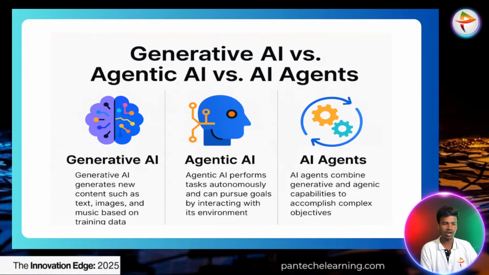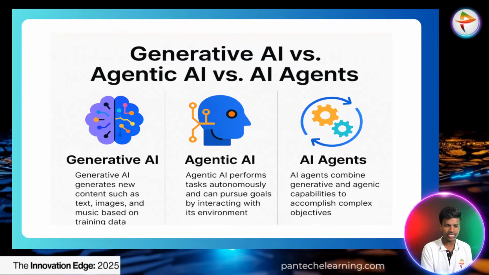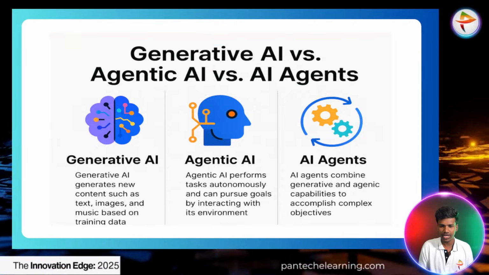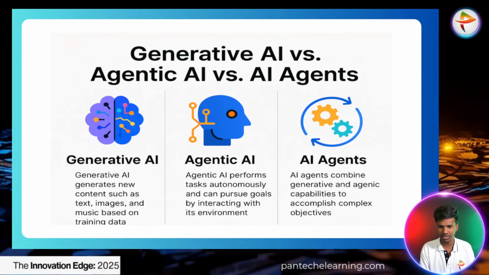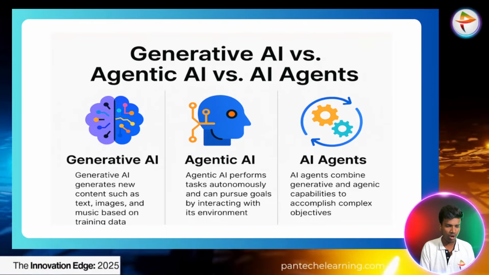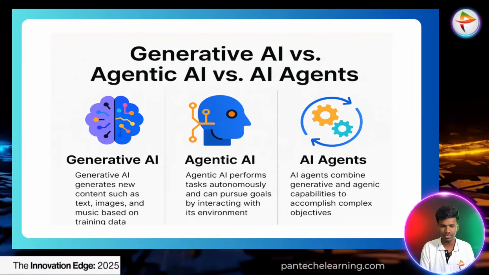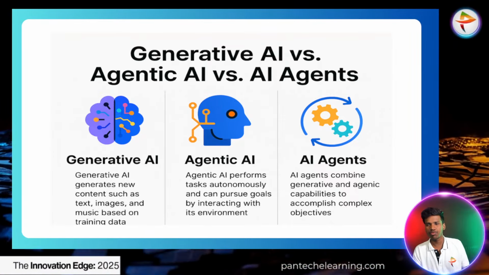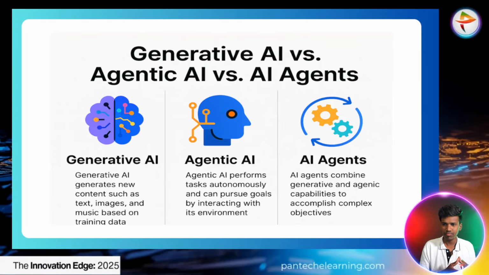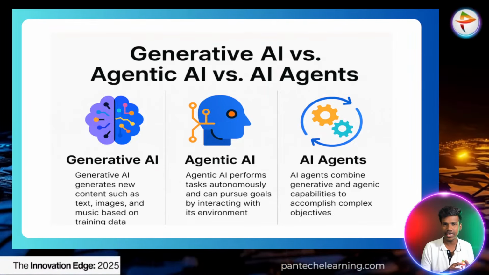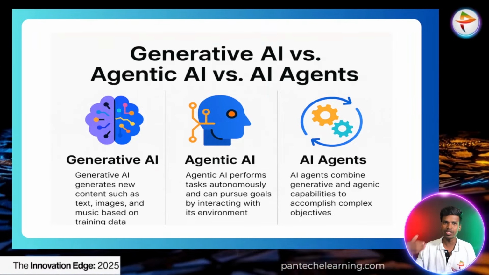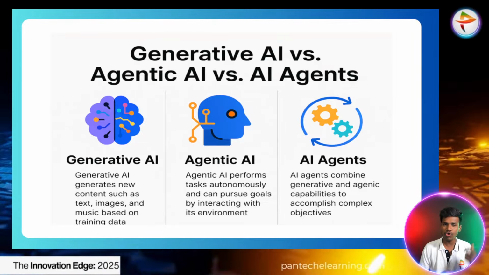And then what is the difference between generative AI, agentic AI as well as AI agents? I think yesterday one person asked a question. I randomly saw the comment. What is the difference between agentic AI and AI agents? So I will give an explanation about this. AI agent represents one particular tool. Agentic AI represents one speciality of the particular agent. More or less both are the same.